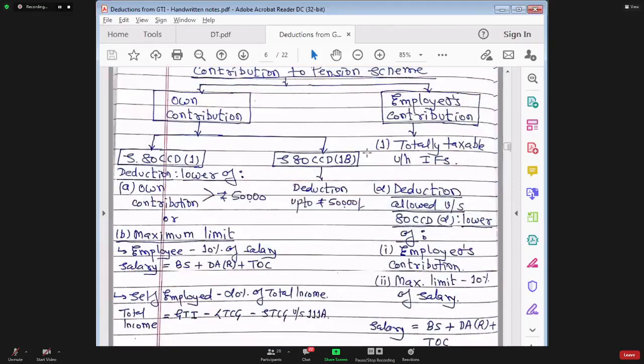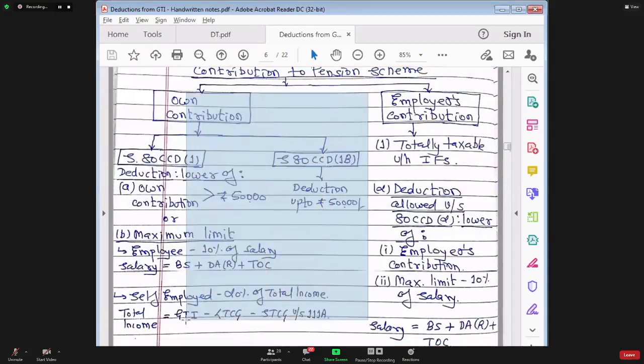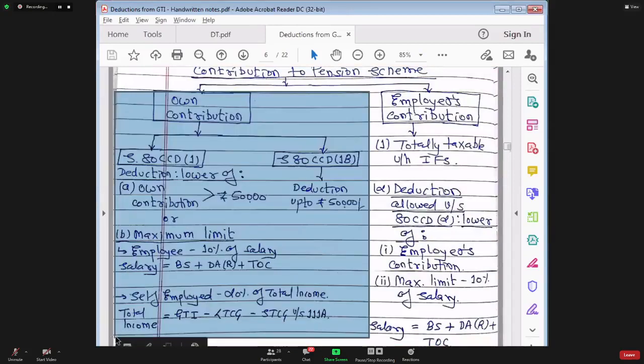When we discuss further, once we complete this section, we will understand the overall maximum limit for section 80C plus section 80 CCC as well as section 80 CCD. At that point of time, I'll make you understand why we should claim deduction in section 80 CCD subsection 1B first, and then we should go for section 80 CCD subsection 1. That point I'm keeping pending right now. So this left hand side, employees contribution or individual's contribution is over.